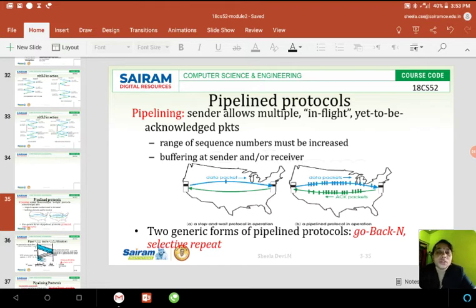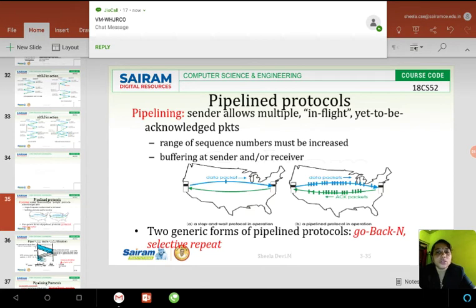The sequence numbers of all the data will go from 0 to n. Buffering is possible at the sender side as well as the receiver side. So if they ask you to explain the pipelined protocols, you have to explain two protocols.